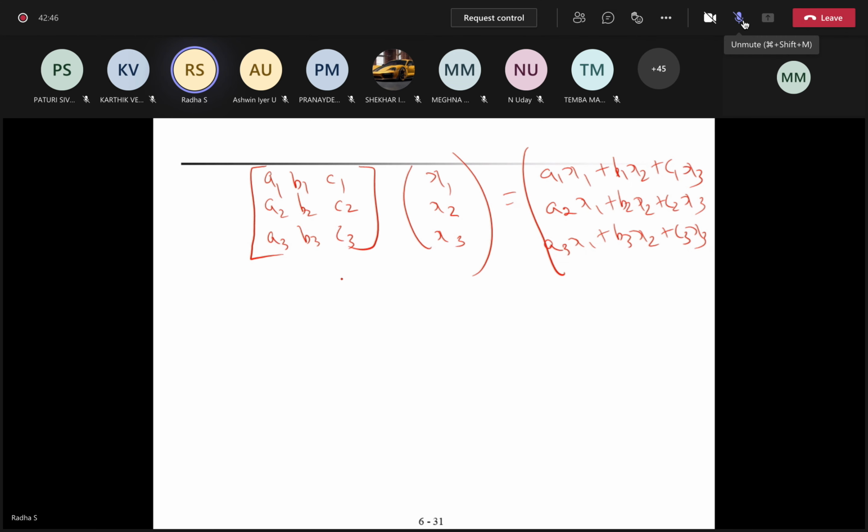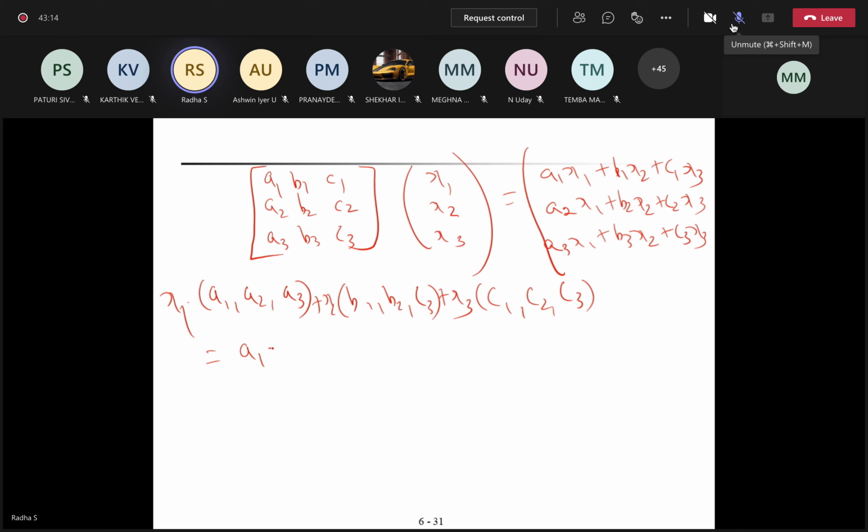I'll prove that this is also the column space. What do you mean by column space? Take three vectors. This is one vector, this is another vector. What is column space? The set of all linear combinations of these three vectors. So instead of taking constants C1, C2, C3, I'll take X1, X2, X3. It's also arbitrary, right?